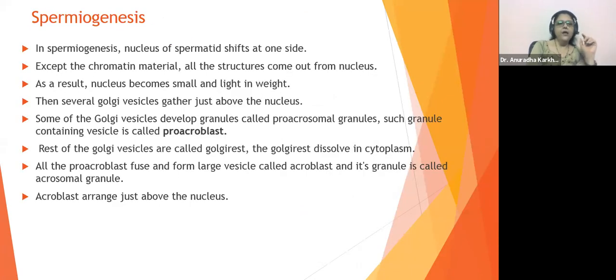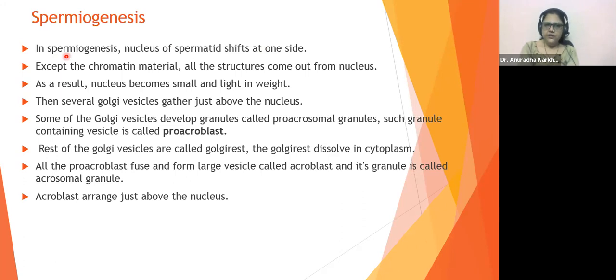Good. So we come to the process of spermiogenesis. That is how these spermatids, means what happens after spermatids are formed? Spermatids will undergo spermiogenesis to form sperms. So from spermatids, sperms will be made. How? By this process which I'm explaining just now. Okay?